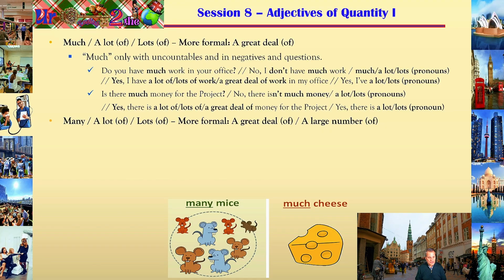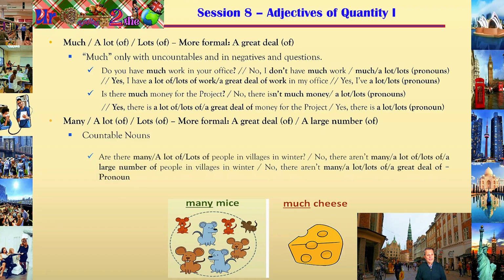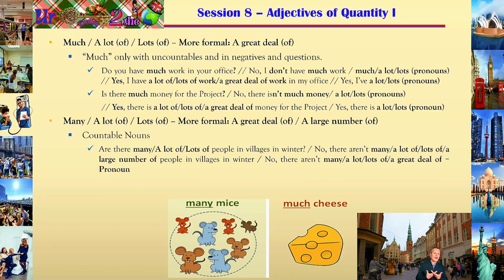Many, a lot of, lots of, more formal, a great deal of, a large number of, when we are working with countables, right? Countable nouns, in this case, we use many. Can you use many in affirmative sentences? Normally, the same as with much, in English it is preferred to use many with questions and with negatives, but it is also rather frequent to use it in affirmative sentences, right?